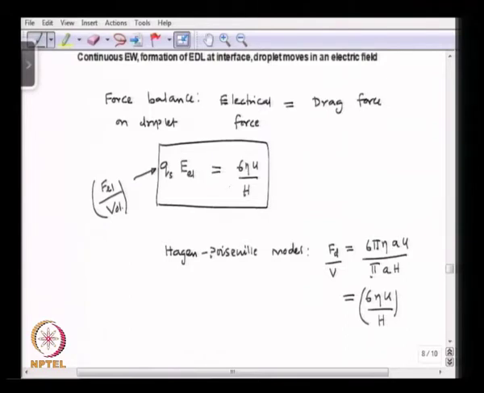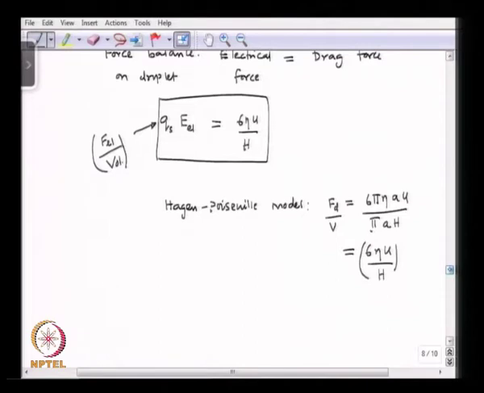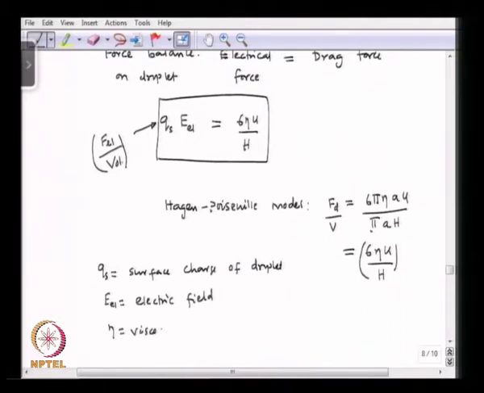So, what are the terms here? Qs is the surface charge of the droplet, and E is the electric field, eta is the viscosity, and h is the size of the droplet, and u is the average velocity. Okay.